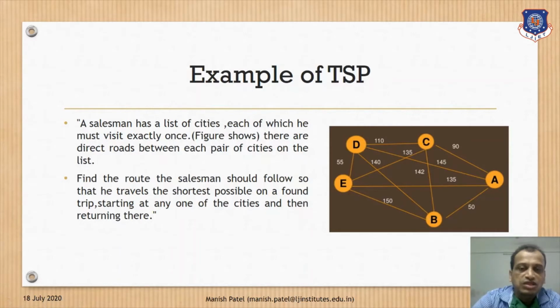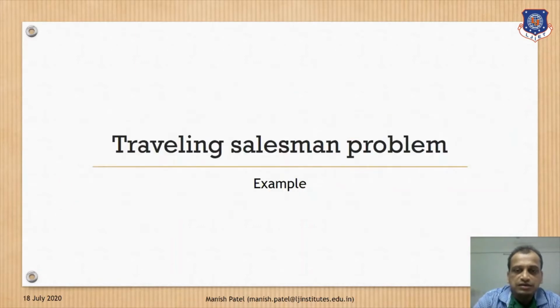So with this type of traveling salesman problem, which is in your syllabus, we will try to solve a problem based on these conditions, and we will get the solution here. Basically the procedure remains the same. Whatever procedures we were doing in transportation problems to get the solution, we will do the same, but there are a couple of conditions which we have to follow so that we can get the solution of the traveling salesman problem. So next we will try to solve the problem based on the traveling salesman.